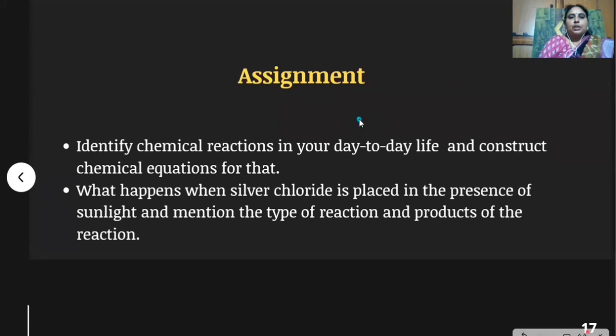I hope everyone understood well. So a little assignment from myself: identify chemical reactions in your day-to-day life and construct chemical equations for them. Next, what happens when silver chloride is placed in the presence of sunlight? Mention the type of reaction and the products of the reaction.